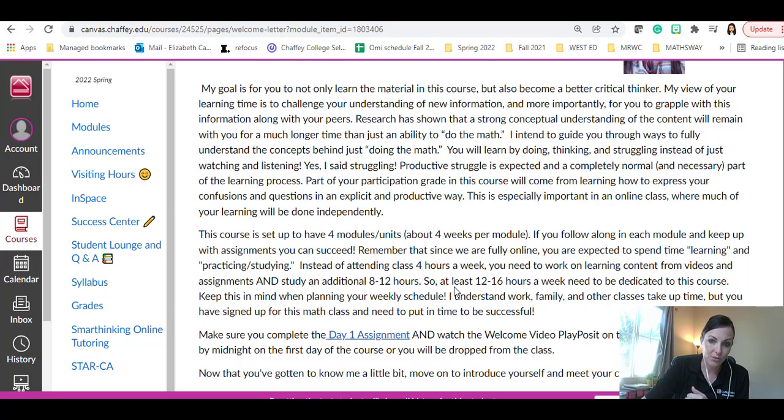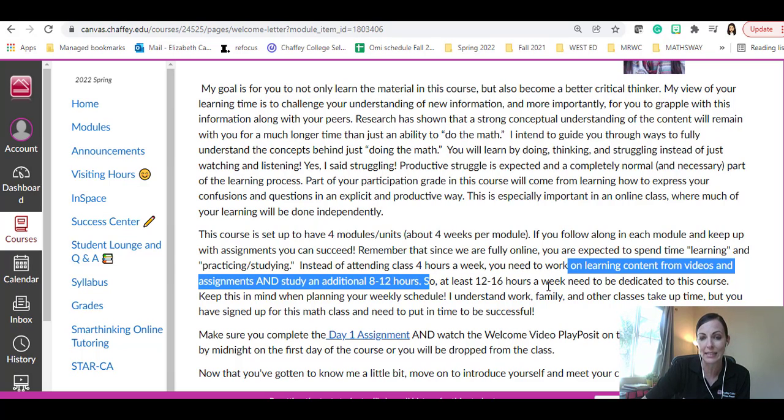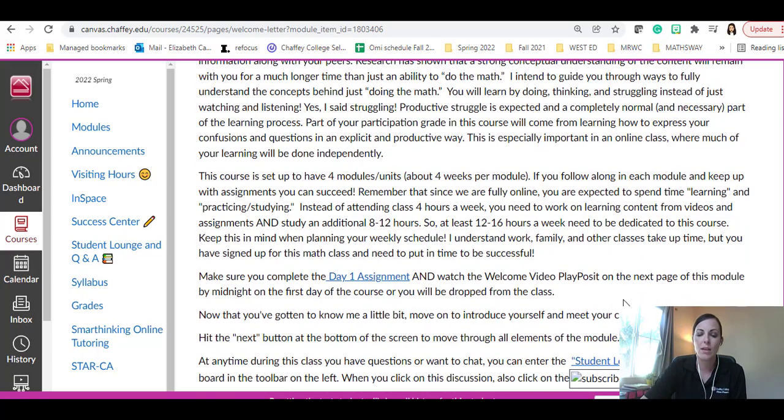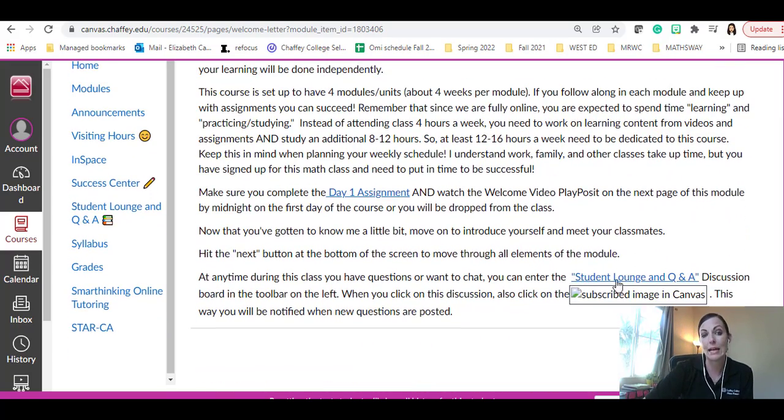To do well in this class, you need to be planning at least 12 to 16 hours a week. 12 to 16 hours a week for our class. Okay, so keep this in mind when you're planning your schedule. I know that you have family, work, and other obligations going on, but you also signed up for this math class. So if you want to be successful, you need to put in that time.